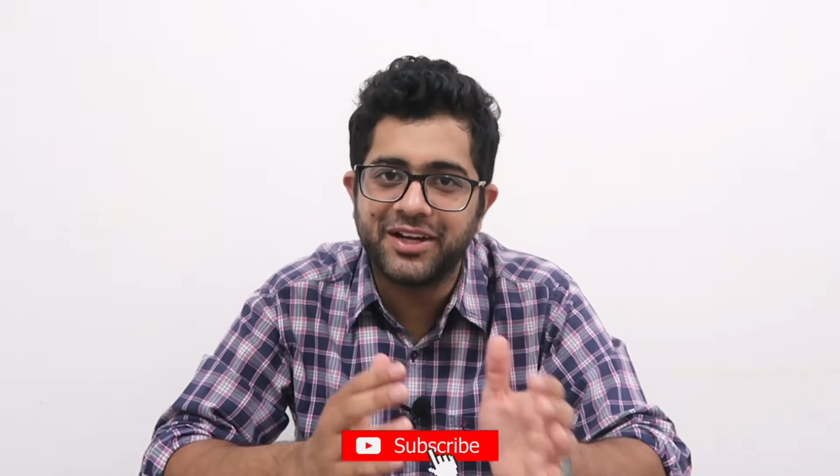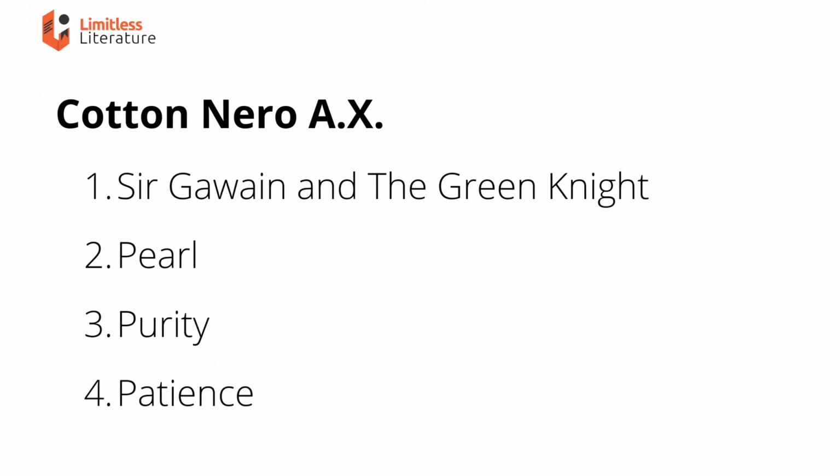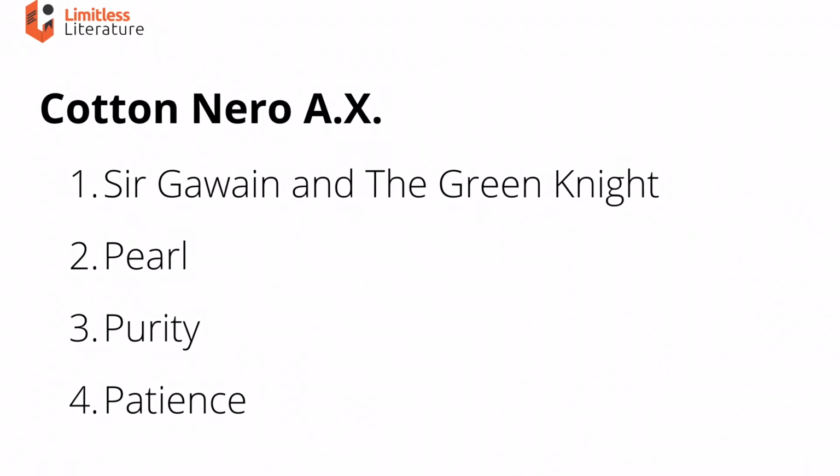However, I can tell you that this particular story, Sir Gawain and the Green Knight, was found in the manuscript Cotton Nero A.x. There were around 4 works in the Cotton Nero A.x manuscript: Sir Gawain and the Green Knight, Pearl, Purity, and at last Patience. So remember all these 4 points because there were questions from these 4 works in your UGC-NET examination in the past.